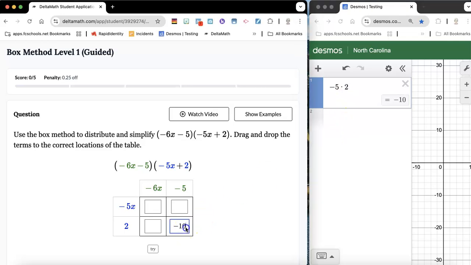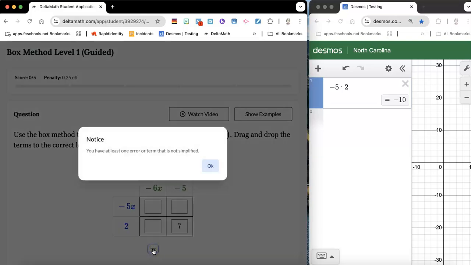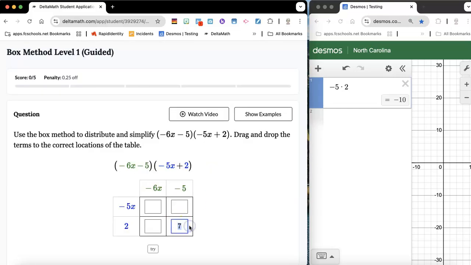But let's say I had tried to do it in my head and I came up with like 7 because I'm thinking adding. And I hit this try button. It ain't going to let me do it wrong. So that's a good thing. And so yes, negative 5 times 2 is negative 10.